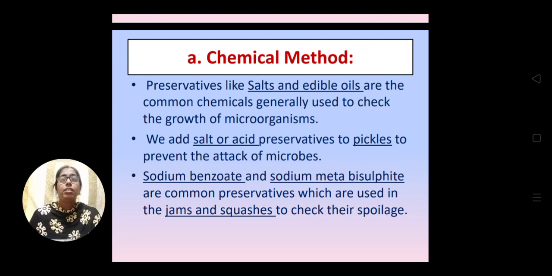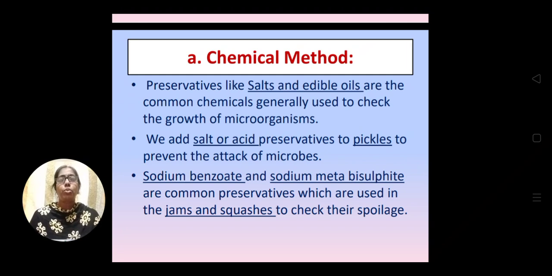The next, sodium benzoate and sodium metabisulfite are used as common preservatives in jams and squashes to check their spoilage. Suppose I have prepared the jam and I keep it in a bottle or a container and close it. It doesn't mean that the jam will not get spoiled by microorganisms.